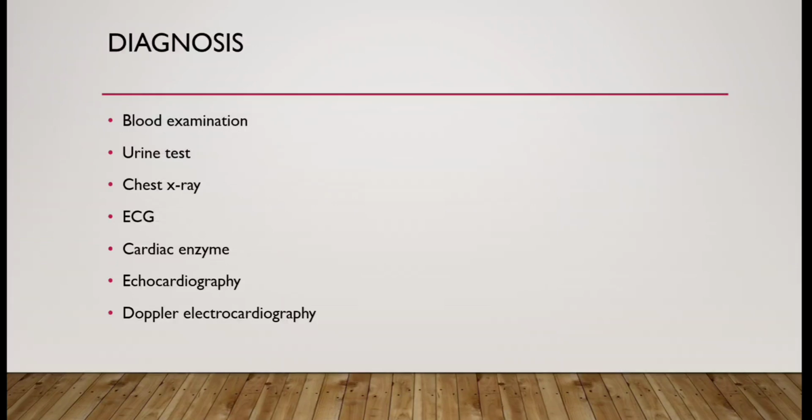Next, we are going to discuss the diagnosis. In diagnosis, the first one is blood examination. In blood examination, leukocytosis with high ESR is seen. The second one is urine test. In urine test, albumin and high ESR, and sugar in some cases. The next one is chest X-ray. In chest X-ray, pulmonary edema will be seen. The next is ECG. In ECG, there will be ST elevation, deep T wave, and Q wave inversion.